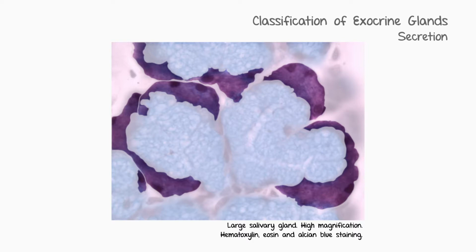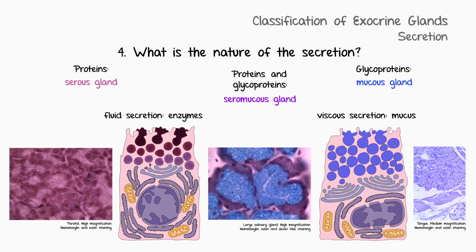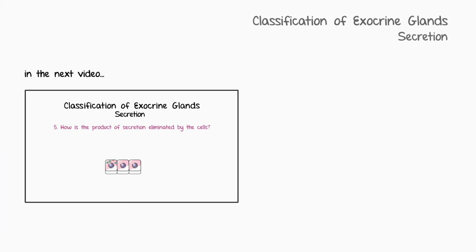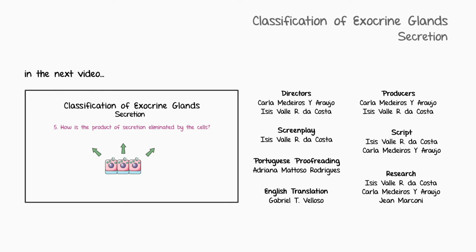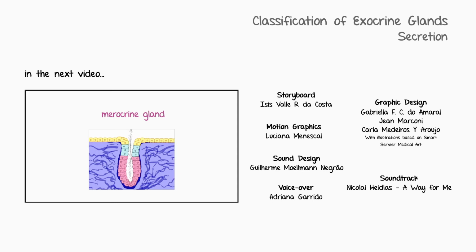In this 7th video of our series about exocrine glands, we have seen that these glands can be classified as serous or mucous, according to the secretion of proteins or glycoproteins, and that they are glands capable of producing these two types of product, the seromucous glands. In the next video, we will answer the last question used to classify the exocrine glands. How is the product of secretion eliminated from the cell?